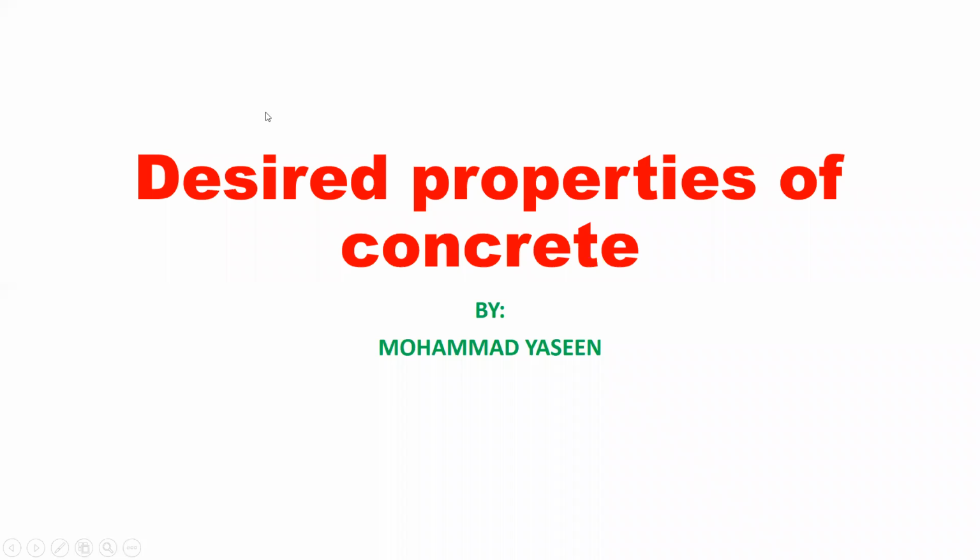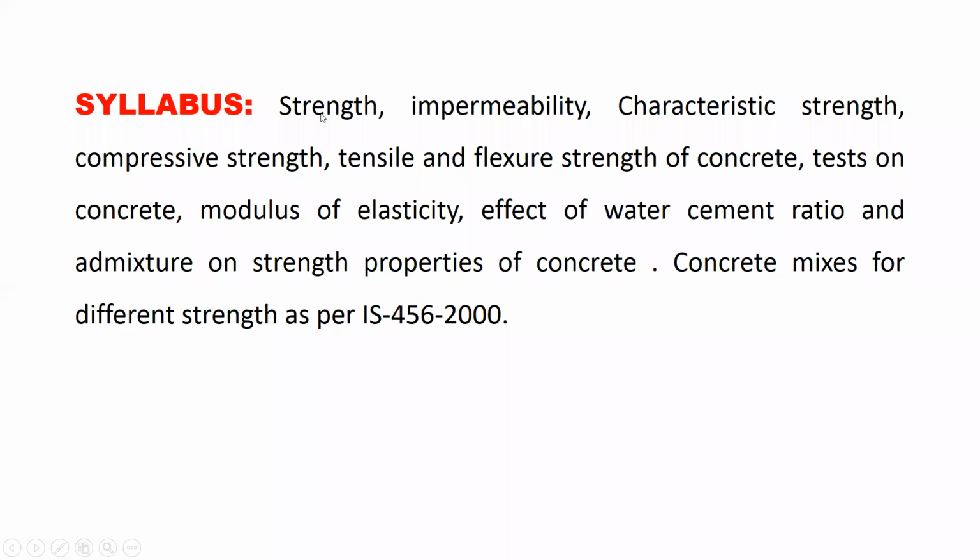As we are discussing the fourth chapter, that is desired properties of concrete, in this chapter we have discussed strength of concrete, impermeability of concrete, then characteristic strength of concrete, tensile and flexural strength of concrete, test on concrete, then modulus of elasticity. Till here we have discussed. So this much of the syllabus of this chapter is completed.